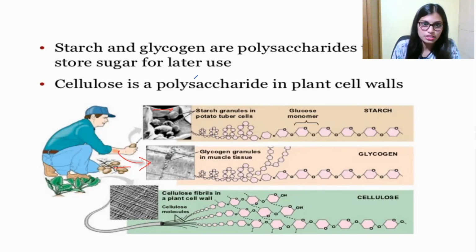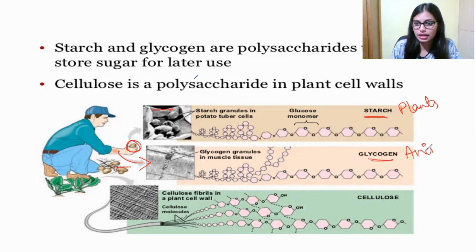Again, this is a plant tuber. In plants, the storage polysaccharide is starch, right? So starch is present in plants, and glycogen is present as a storage polysaccharide in animals. See here, starch granules in the potato tuber, and this is the glucose monomer, and this is the whole structure of starch.